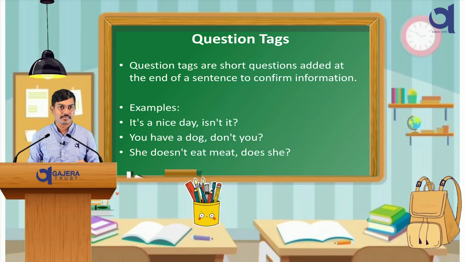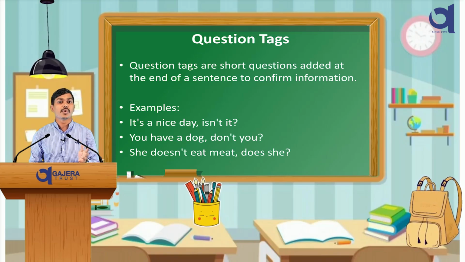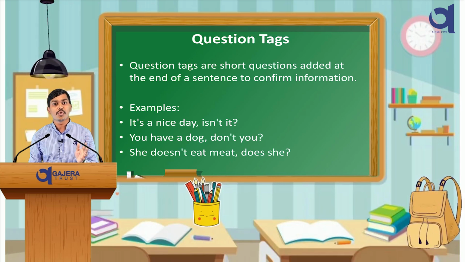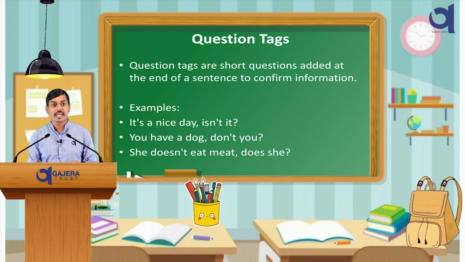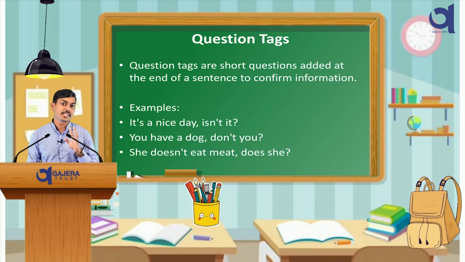Question tags. Question tags are short questions added at the end of the sentence to confirm information. These are short questions we add at the end of the sentence to confirm information or check if something is true. For instance, it's a nice day, isn't it? Here, isn't it is the question tag. If the sentence is positive, the tag is negative. If the sentence is negative, the question tag is positive.